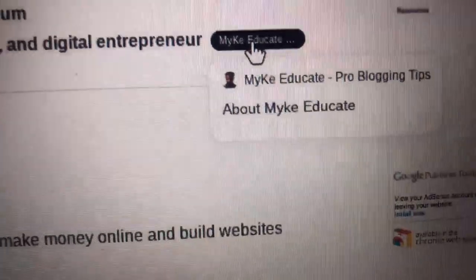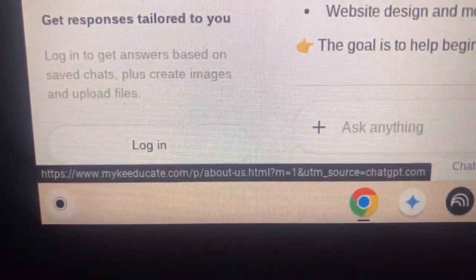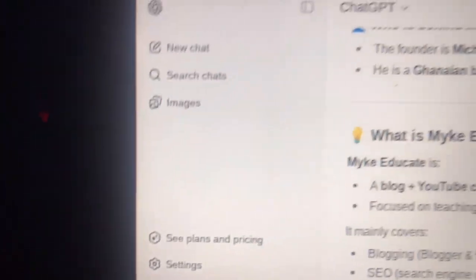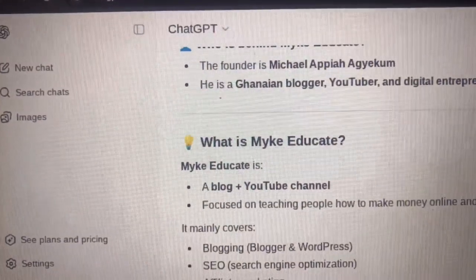So for the past few days, I have observed some changes in traffic on my blog. If you remember, a few days ago, I made a post on me getting traffic again from ChatGPT. That is, people are searching about my blog and then it's also showing on ChatGPT, which means the blog posts that are being shown on ChatGPT are automatically generating traffic to me if anybody is clicking on the link from ChatGPT. So in today's video, I'm going to show you how you can also get your blog or your website onto ChatGPT in order for you to get traffic from ChatGPT.